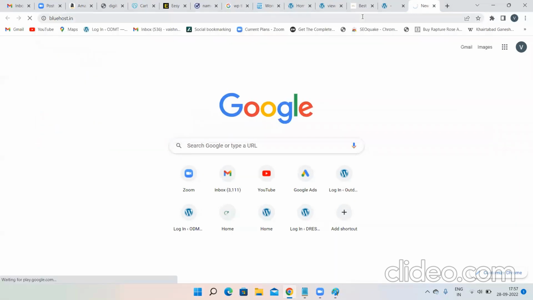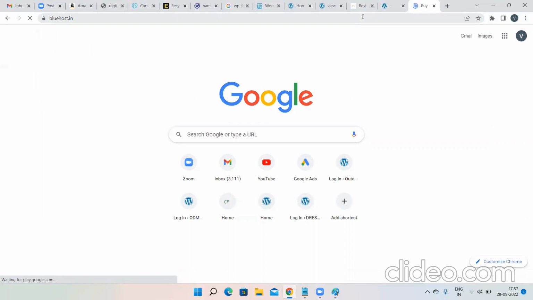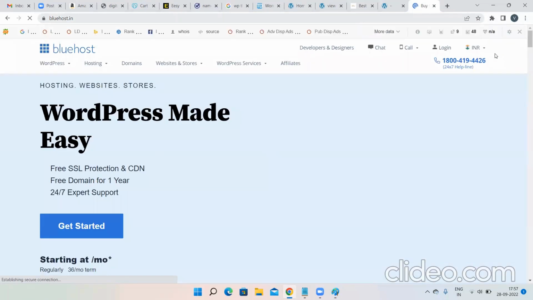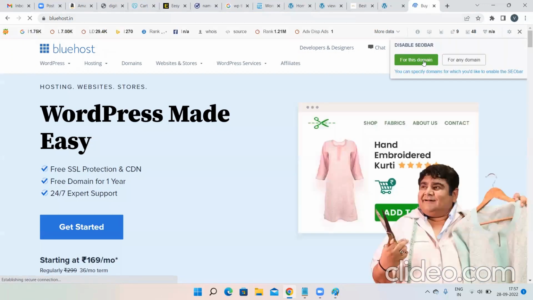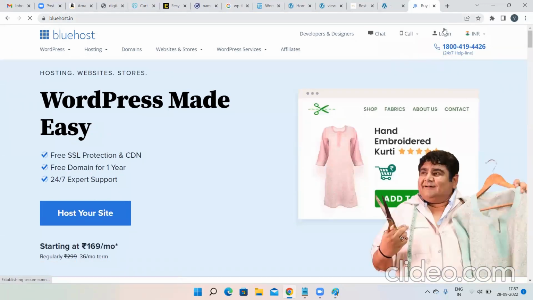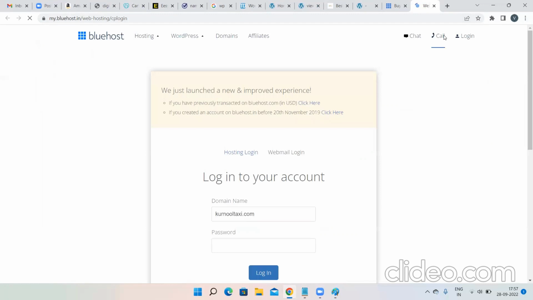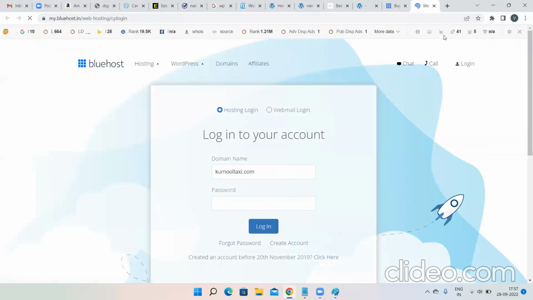Karnooltaxi.com was not purchased in GoDaddy. We have purchased that from bluehost.in. That is the reason I'm logging into the Bluehost. Okay, so let me log into the Bluehost account over here first. If I had purchased Karnool Taxi from GoDaddy, then I would have gone to the GoDaddy itself instead of Bluehost.